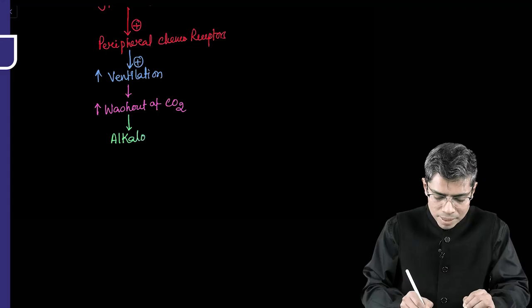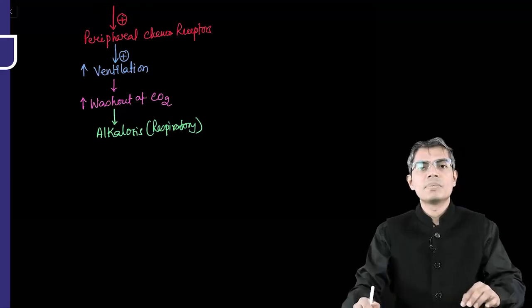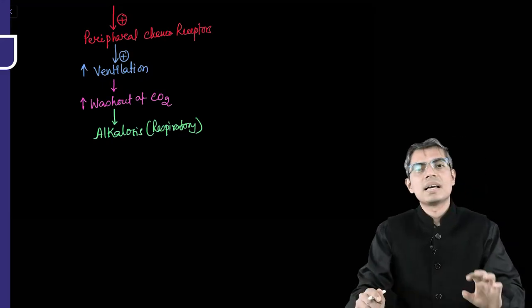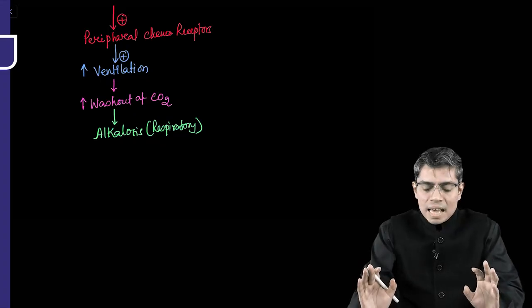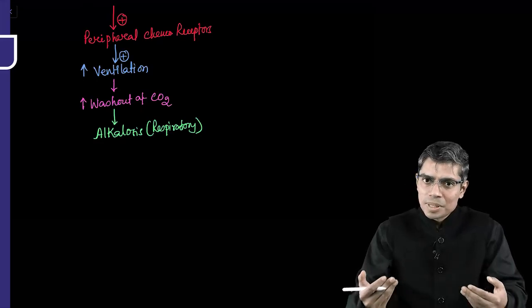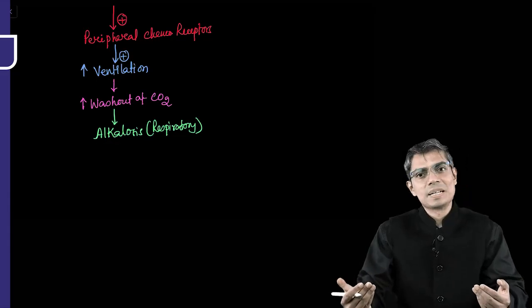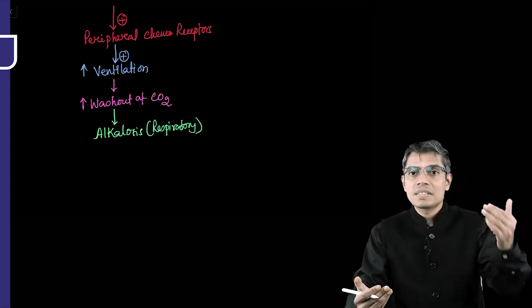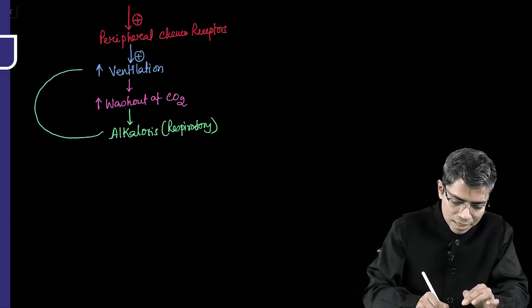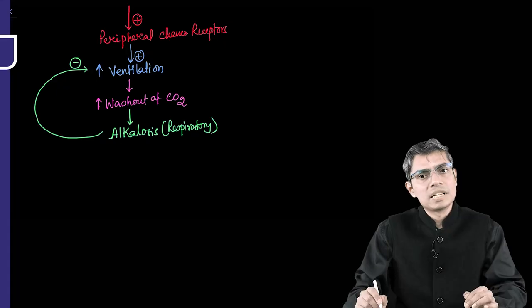There will be production of alkalosis. So this is nothing but development of respiratory alkalosis, right? The primary problem is the hyperventilation, and that's why the alkalosis is occurring. That's why this is respiratory alkalosis. Now you tell me, is this alkalosis a stimulus for ventilation, a stimulus for peripheral chemoreceptor, or an inhibitor for peripheral chemoreceptor? We know that acidosis is a stimulus for increasing the ventilation, but whenever alkalosis develops, this alkalosis will try to decrease the ventilation through peripheral chemoreceptor inhibition.